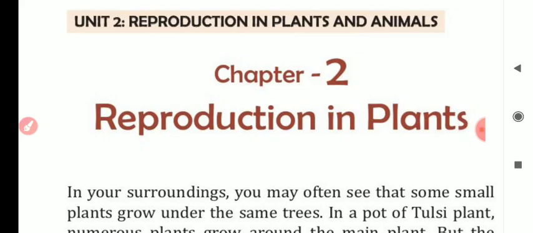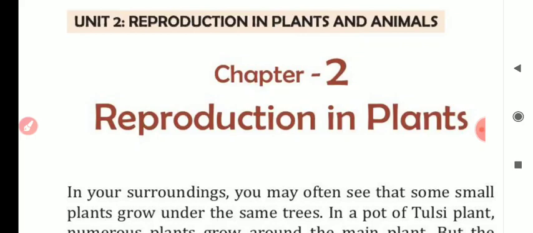So, the first chapter of biology is already completed. I have even given the question answers for you to write. I hope all of you have written those question answers in your fair notebook. When the school reopens, I will check your notebooks.